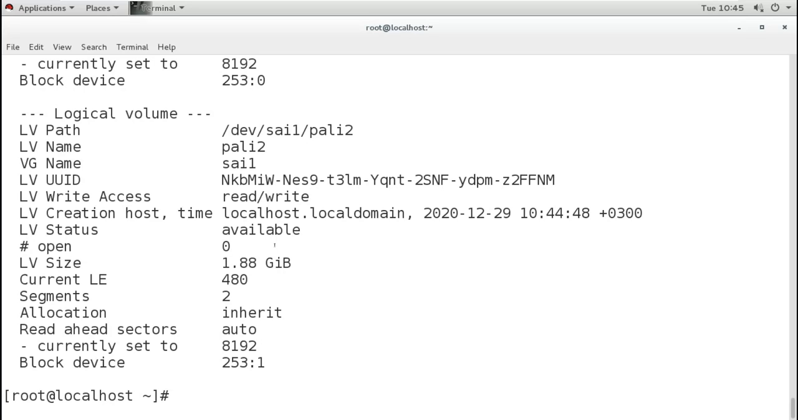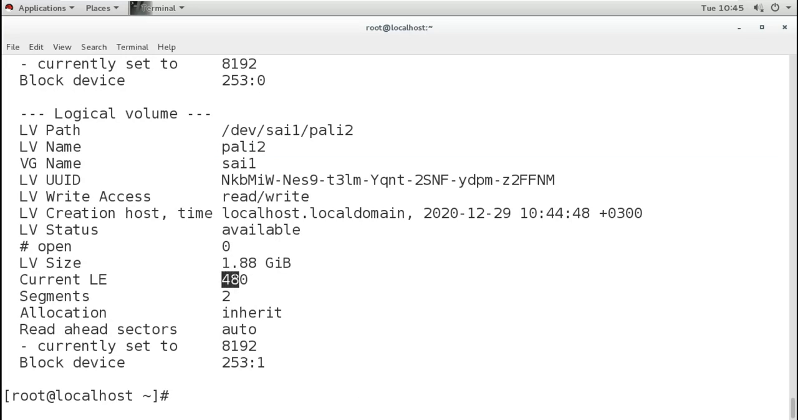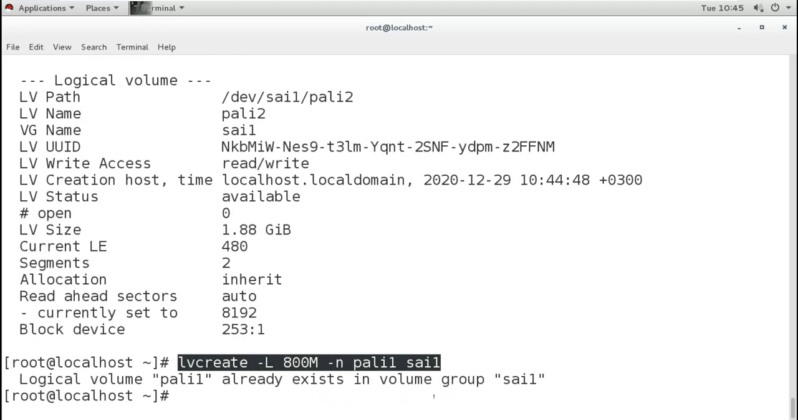Now we can see Pali 2 is created, using 480 PEs, and the size is actually 1.88 GB. So if you can calculate the size of PEs, then you can give a size in PE using small l, and if you're not able to calculate it, then you can use capital L, and you can give the size in MB, GB and so on.